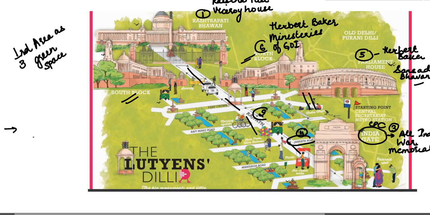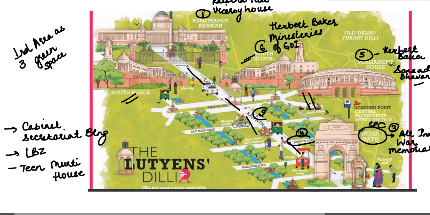Other components of Lutyens Delhi, which are not presently shown in this diagram, are the Cabinet Secretariat building, the Lutyens Bungalow Zone, and the Teen Murti House, which was formerly called Flagstaff House. In the next video, we'll cover the Central Vista project, and we'll see how the government plans to redevelop and retrofit the entire area.